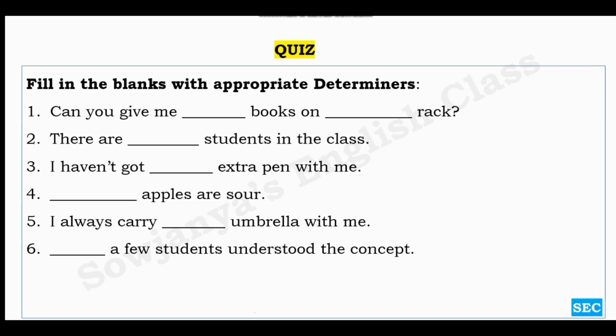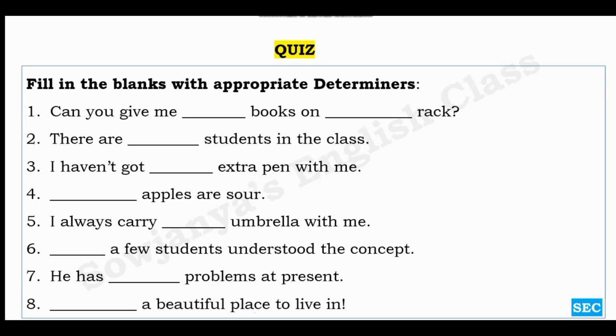Dash a few students understood the concept. He has dash problems at present. Dash a beautiful place to live in. So this is our simple quiz. You have to fill in these blanks with appropriate determiners.